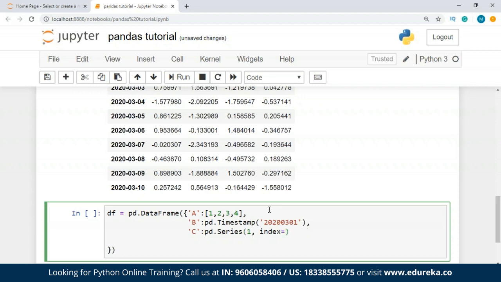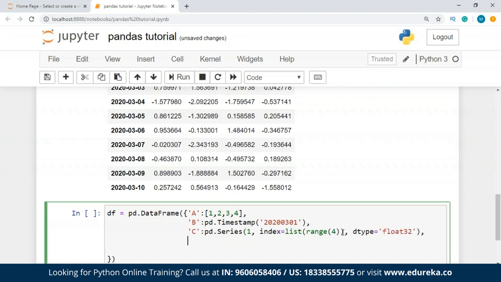Alright, index is equal to a list with a range of 4, because we have only 4 values over here, we don't want any null values. And after this I have to type in the data type as well, the data type of the series, guys. So for that I use dtype equal to, let's say, float32.